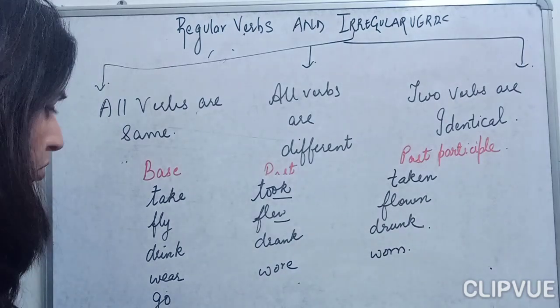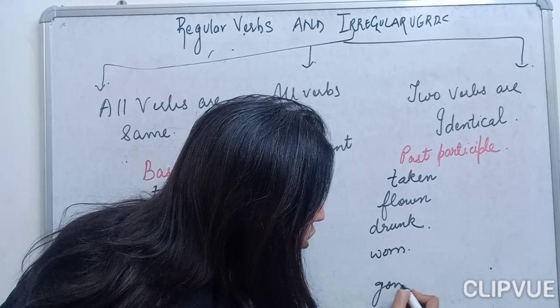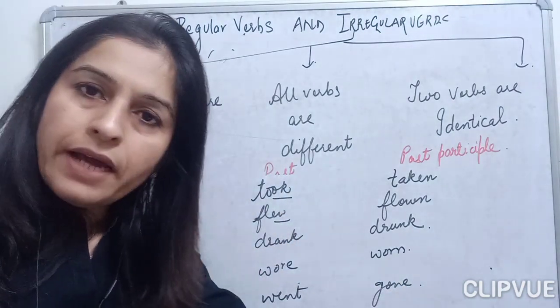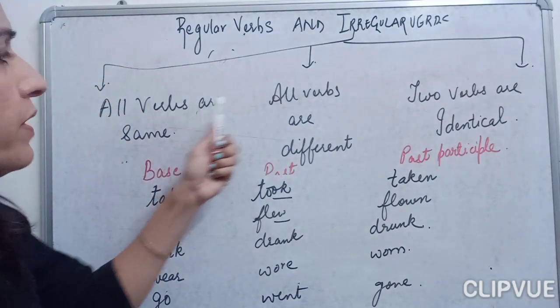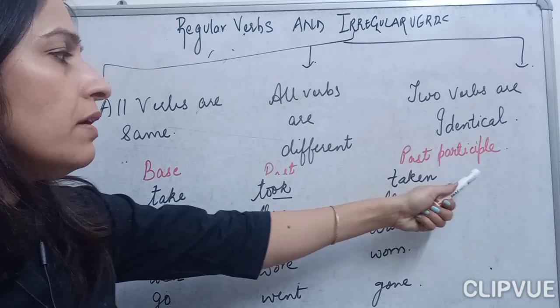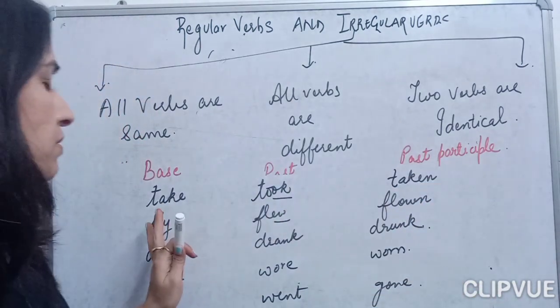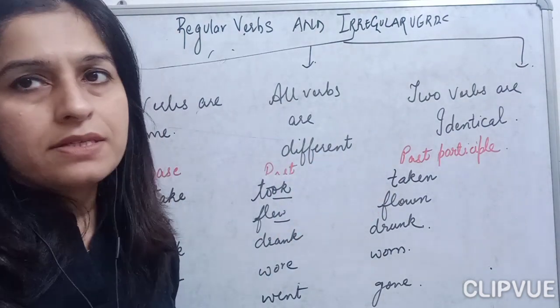Fine. Suppose now go, went, gone. Okay. Now you can take do, did, done. All these verbs have a different pattern in the base form, in the past, and in the past participle.